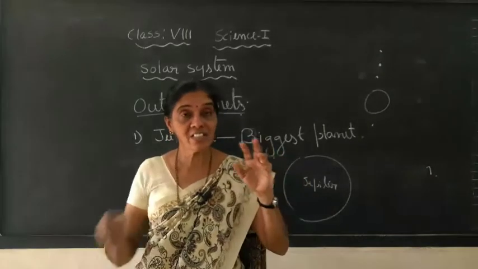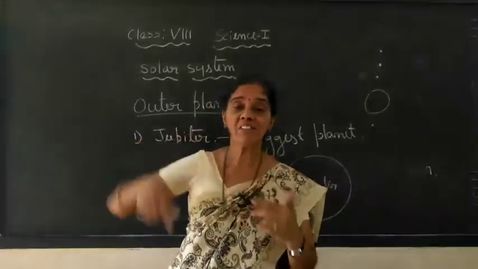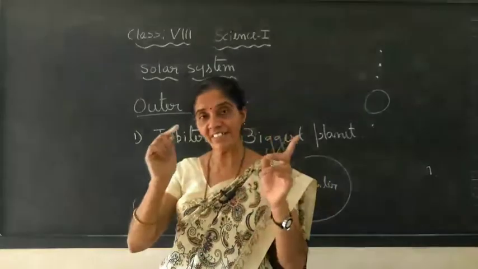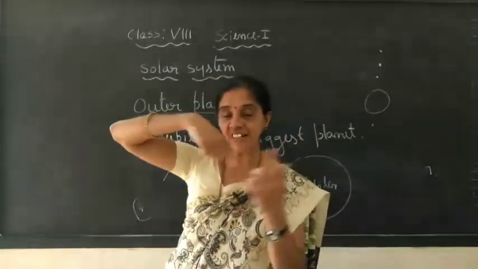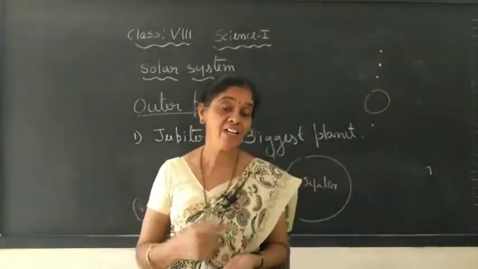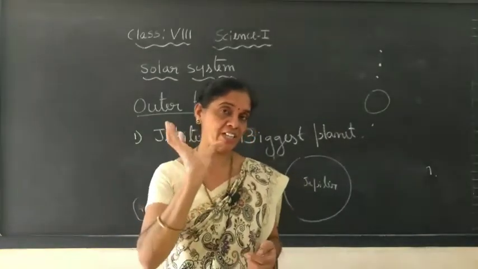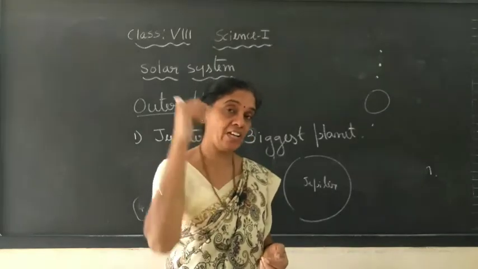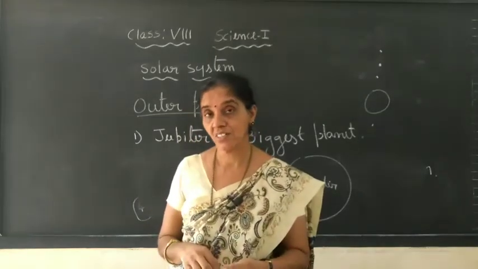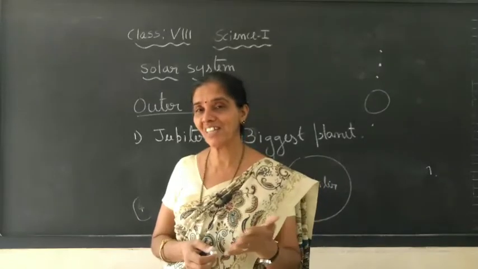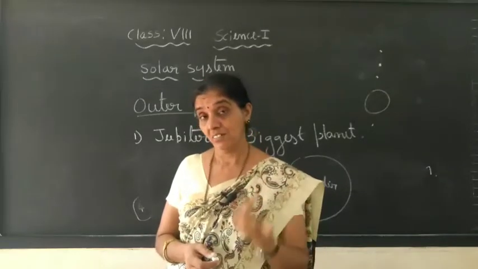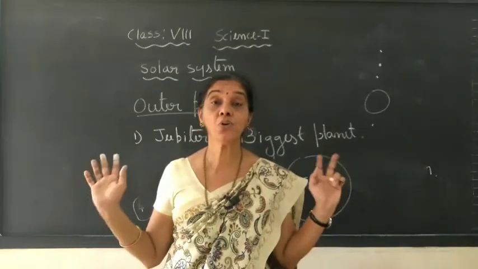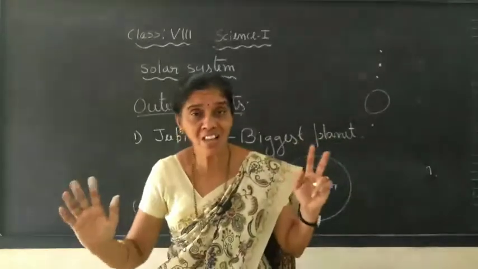And if you consider its rotation, how much time will it take? For Earth, it takes 24 hours to rotate around its axis, that is one day. But Jupiter takes just 8 to 10 hours to rotate around its axis, even though it is so huge in size.